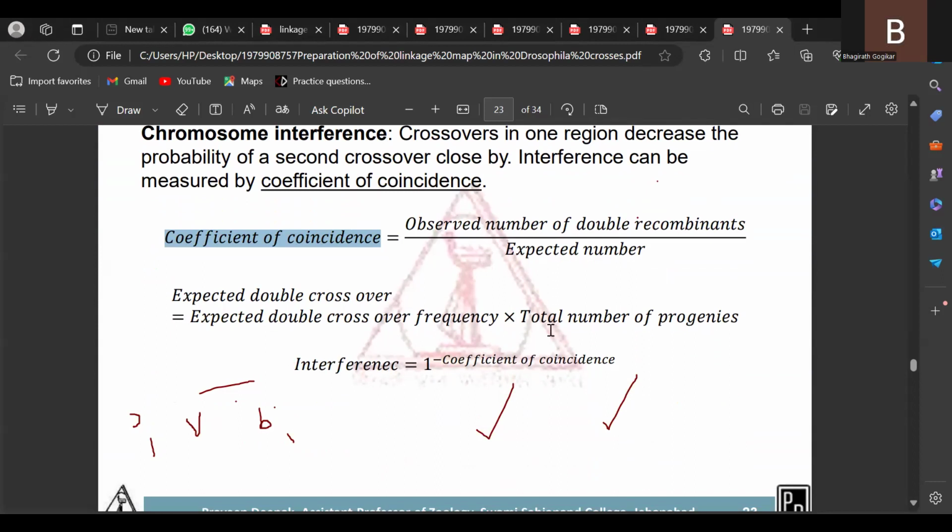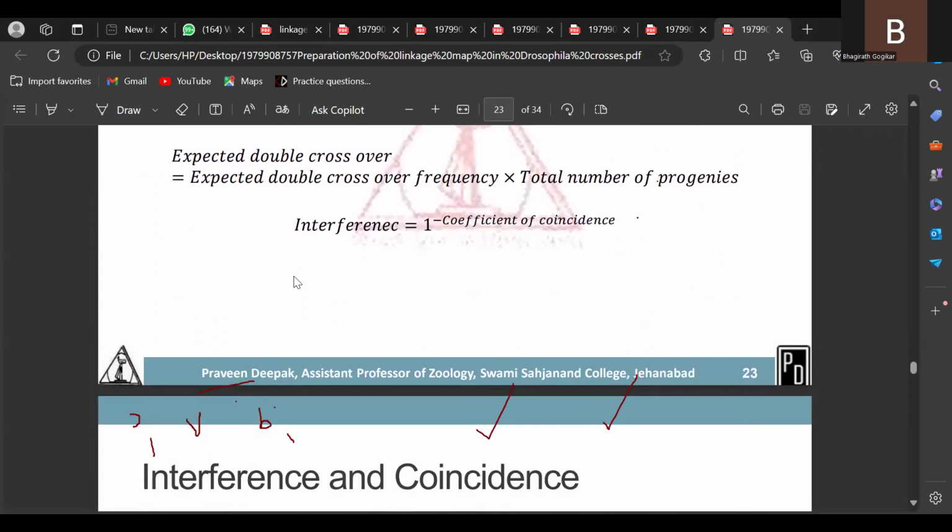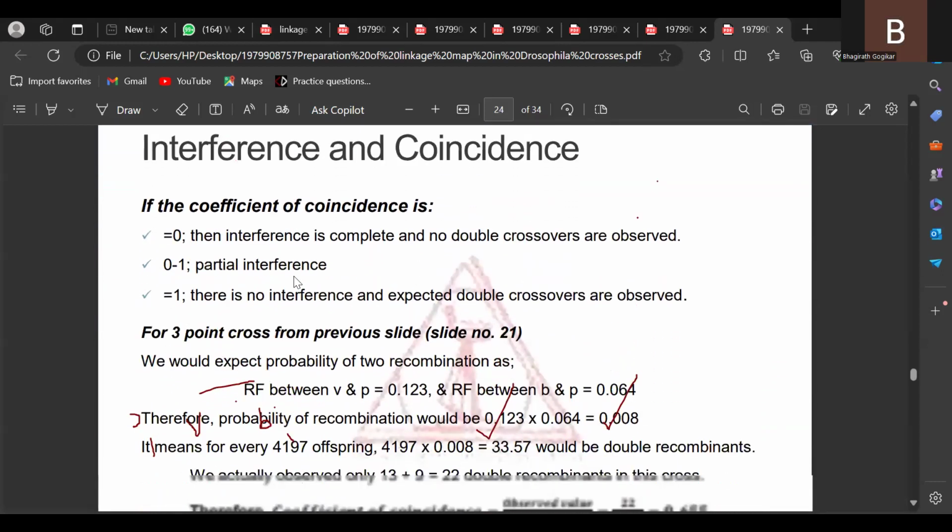This formula is very important. Another formula is the coefficient of coincidence, and before we explain that, the percentage of crossing over, or percentage or frequency of recombination, is equal to number of recombinants by total progeny into 100. These three formulas are very important during our construction of genomic maps. So in this way you have to explain like this.